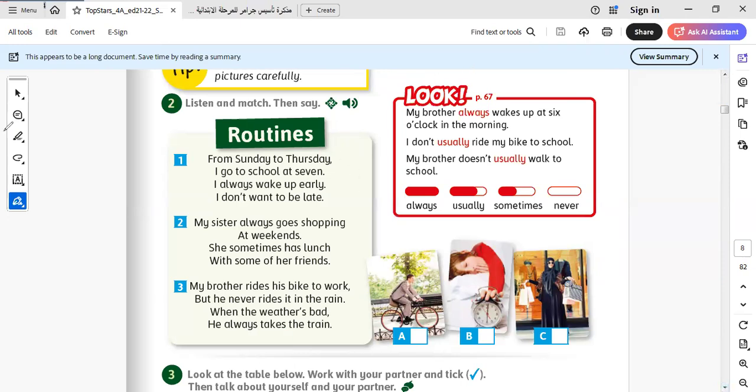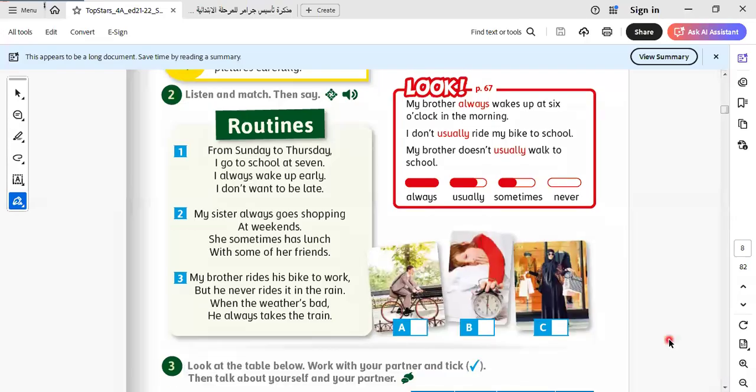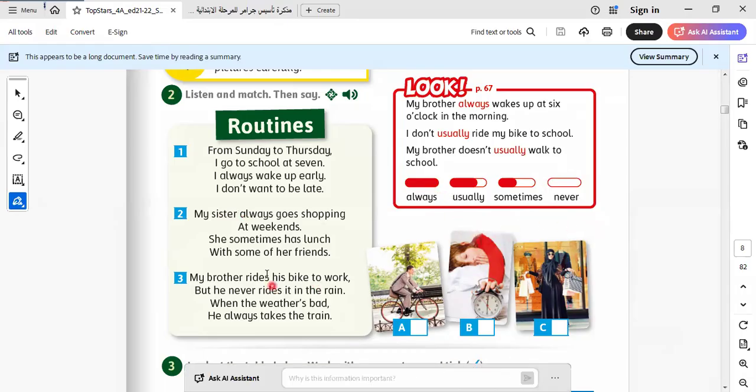In the present simple tense, as we know, we use this tense with what? With routines, with habits, with facts. We know that we have keywords that refer to the present simple, which are always, usually, sometimes, never. Always means the habit happens 100%, and never means the habit is 0%. So here is the difference between always and never.